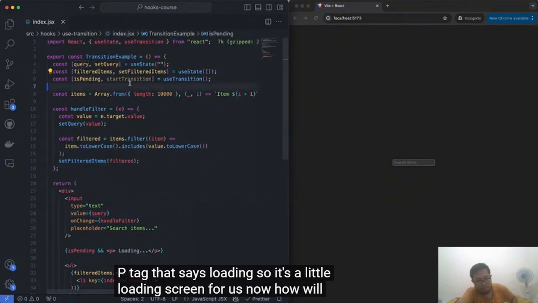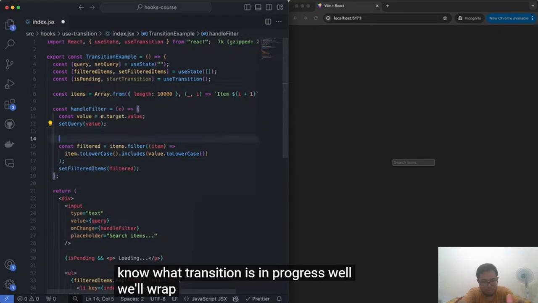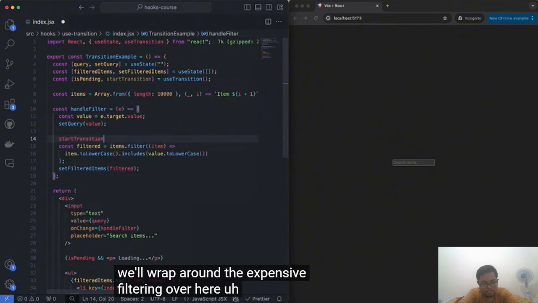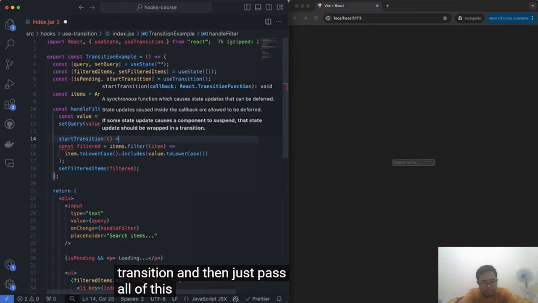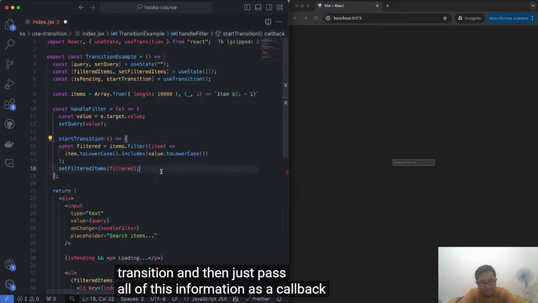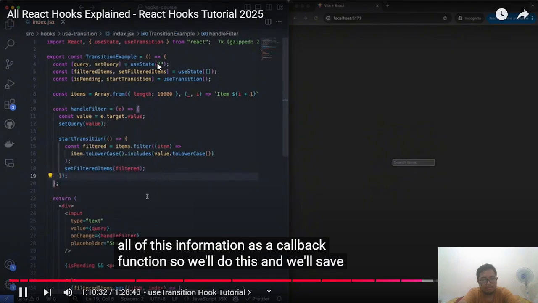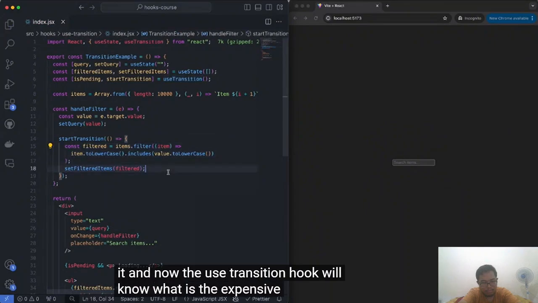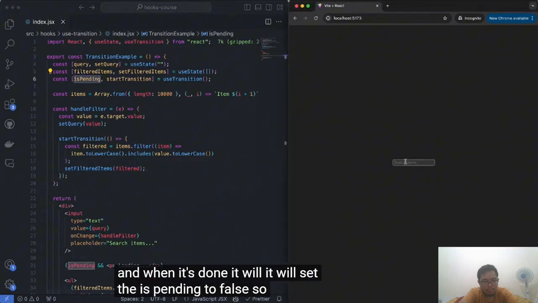So it's a little loading screen for us. Now, how will it know what transition is in progress? Well, we'll wrap around the expensive filtering over here and use the startTransition, and then just pass all of this information as a callback function. So we'll do this, we'll save it, and now the useTransition hook will know what is the expensive calculation, and when it's done, it will set the isPending to false. So as I'm typing, you'll start seeing the loading screen.